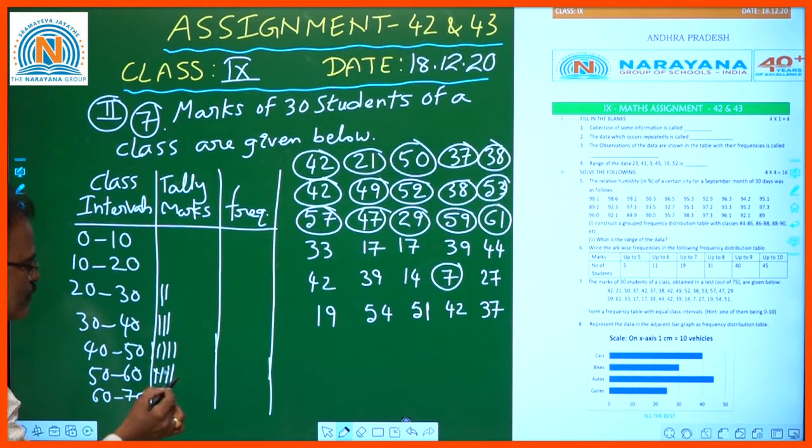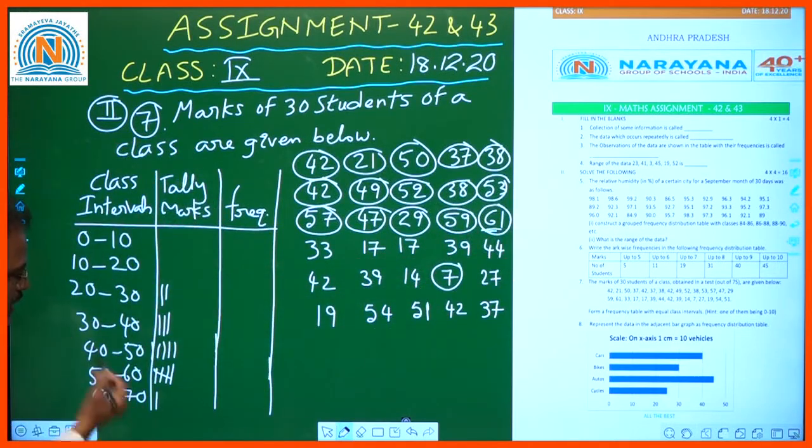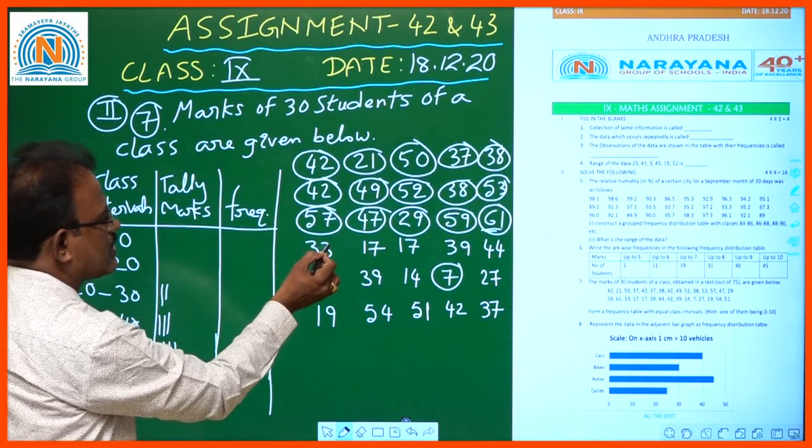As it is the fifth one, let us cross it. 61 belongs to the last class interval, as it is the highest one.